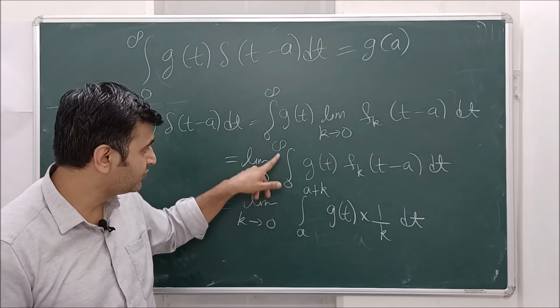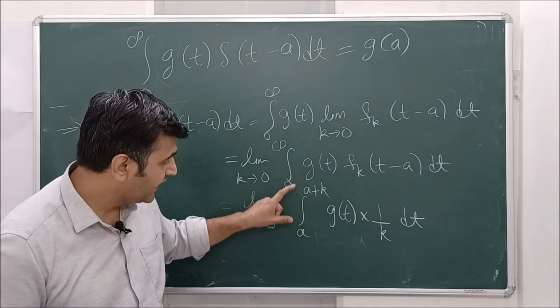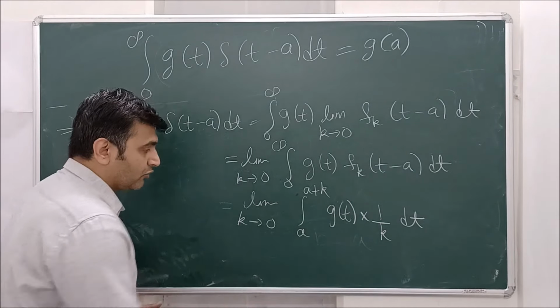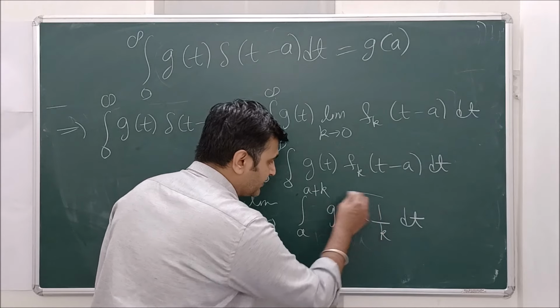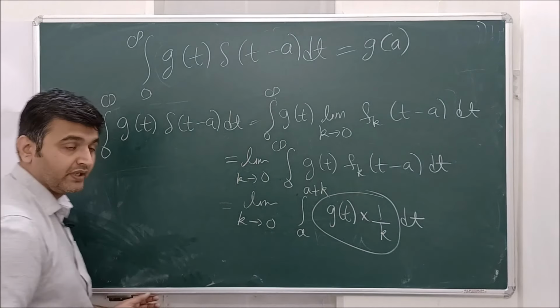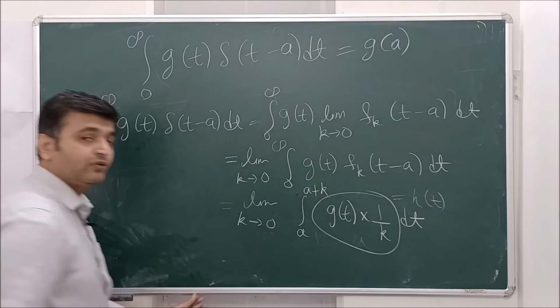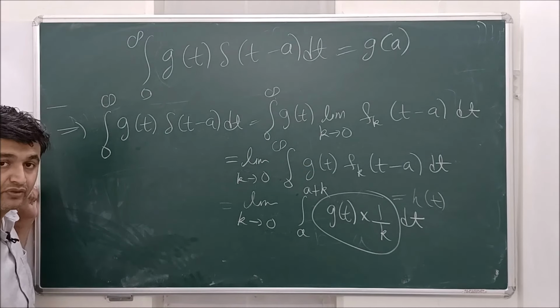So I am writing this as 0 to infinity, and from a to a plus k, the value of the function is 1 by k. Now my g is continuous, and this is constant, so this is a continuous function. You take this as your h of t and apply the mean value theorem to this. So what does the mean value theorem say?